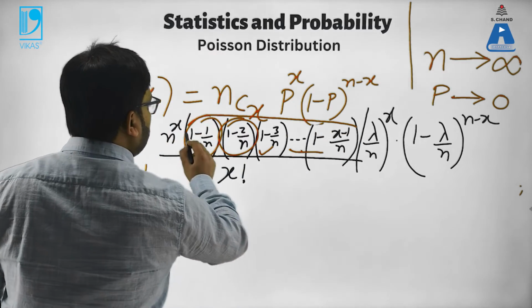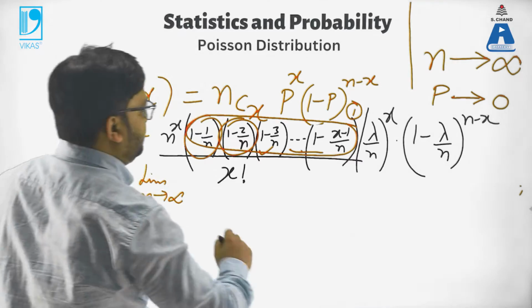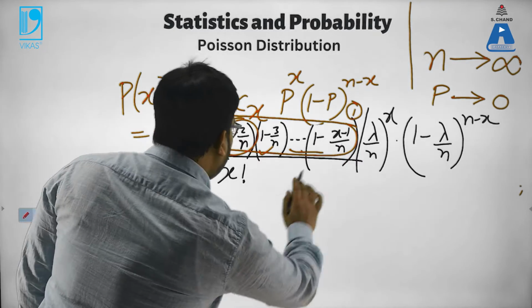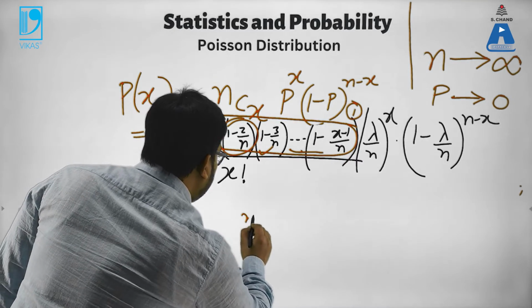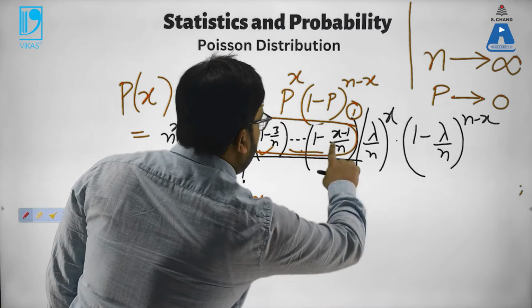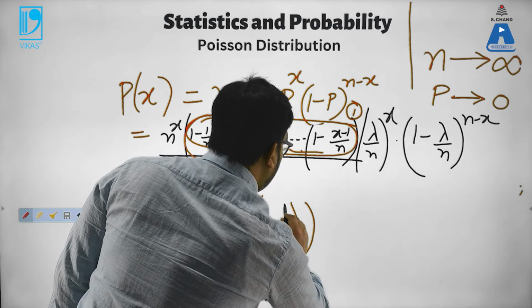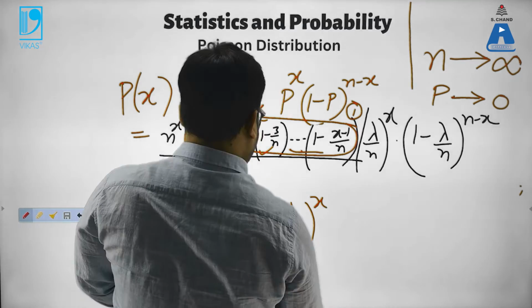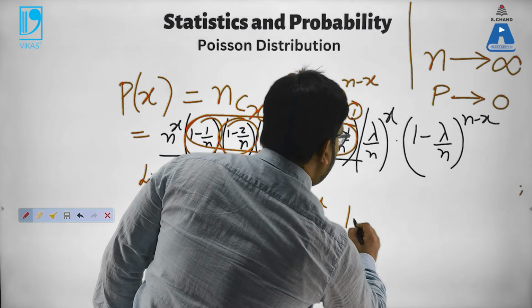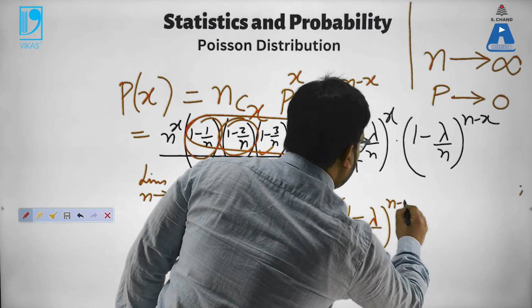So this whole thing is nothing but 1. What I'm left with is n to the power x upon x factorial, and this remains here: (lambda upon n) whole to the power x and (1 minus lambda upon n) whole to the power n minus x.